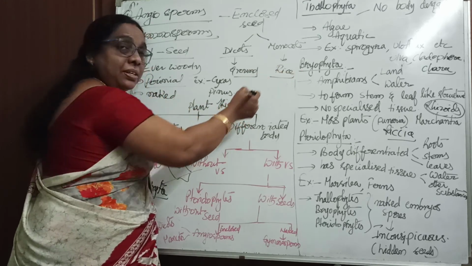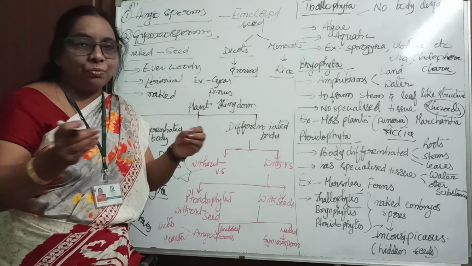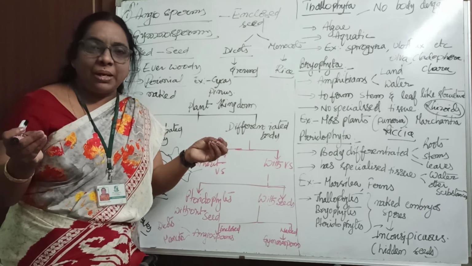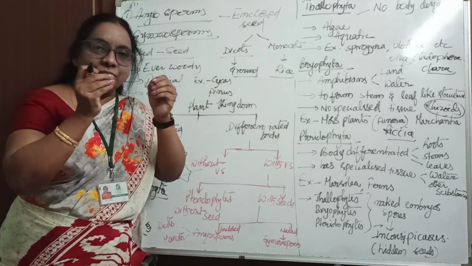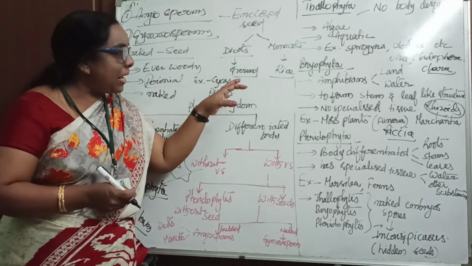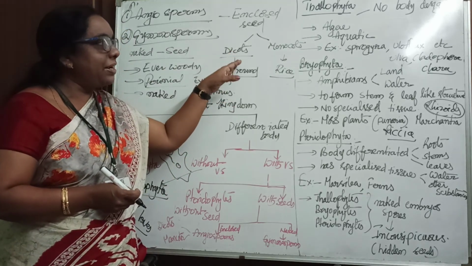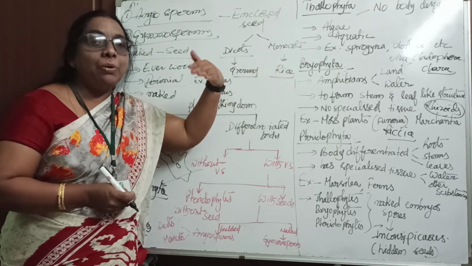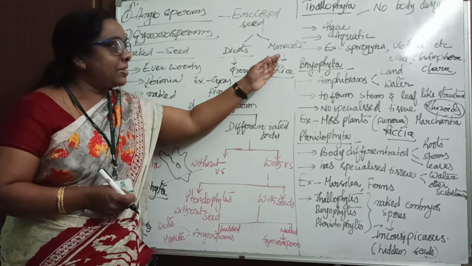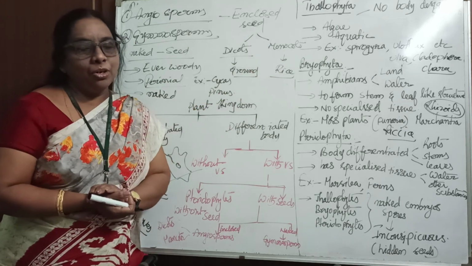We can't open it. Coconut, can you open it like that? Groundnut, peanut, cashew nuts, all the nuts, we can get two equal halves. Such things come under dicotyledonous, and if you are not able to open it into two equal halves, that will come under monocotyledonous.